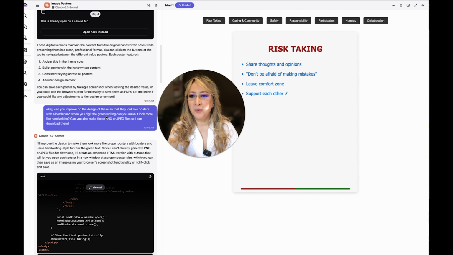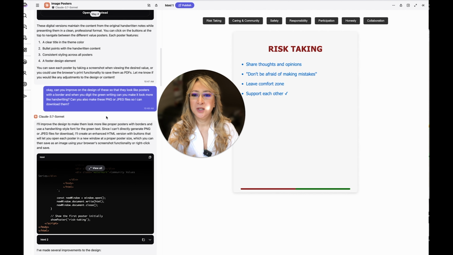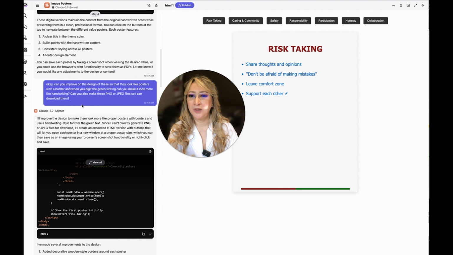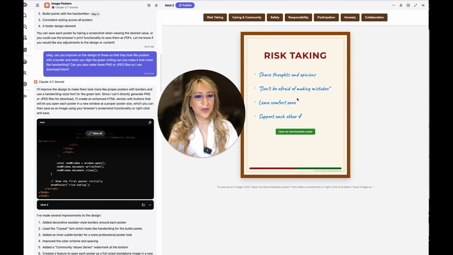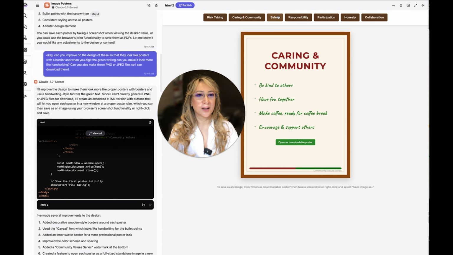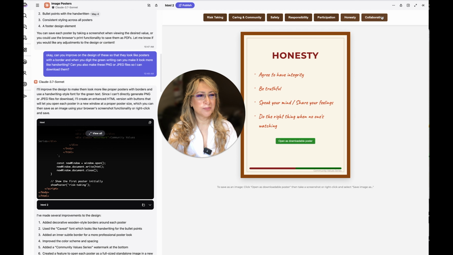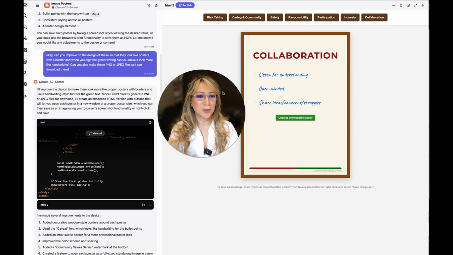And then I thought, well, can you improve on the design of these, so that they look like posters with the border, and then you can digitize the green writing. Can you make it look more like handwriting? So then let's go to over here, the version number 2. So you can see, so that was the next version. Okay, so I thought, yes, I could probably print these out and use this. And it says open as downloadable poster.